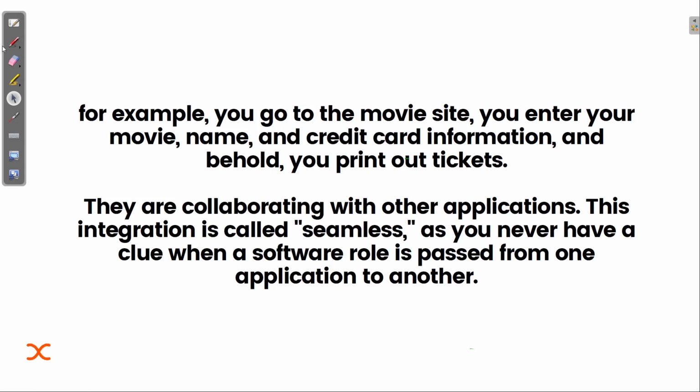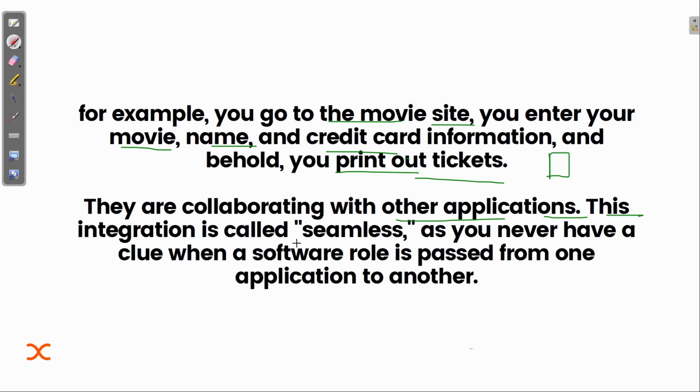There is one more example of an API. For example, you go to any movie site, enter your movie name and credit card information, and behold, you print out the tickets. Now what is happening in the background? In the back end, there are so many things happening, and with the help of this API, two or more applications are interacting and collaborating with each other.